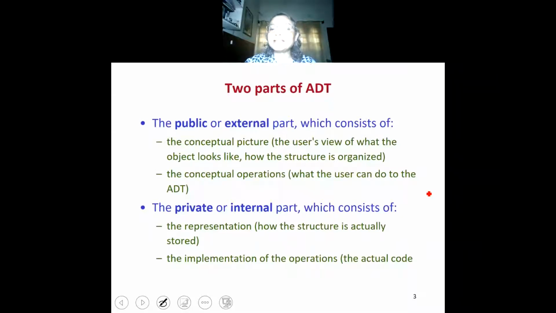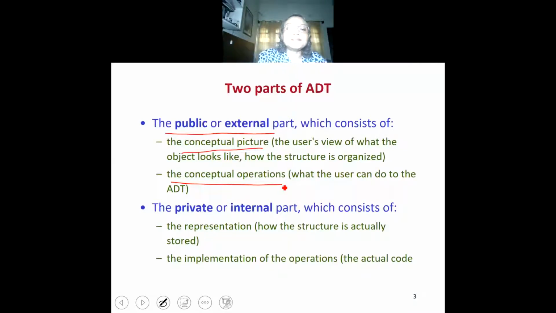So we see that there are two parts of an ADT. The one is the public or external part, and the other is the private or internal part. The public part, that is the application programmer's view of an ADT, contains the conceptual picture, that is the user's view of what the object contains and how the object can be manipulated and operated on. So there's a conceptual picture of the object and the conceptual operations, what the user can do with the abstract data type. This is the public or external view, the view to the application program.